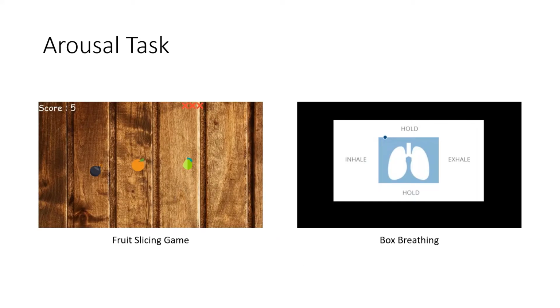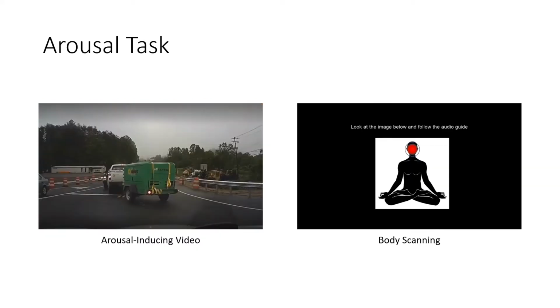In arousal calibration, the subject will perform 2 sets of tasks comprising 1 arousal-inducing task and 1 arousal-reducing task. In one set of arousal calibration tasks, a fruit slicing game is used to elicit arousal, while a deep breathing exercise is used to reduce arousal. In another set of tasks, a video which consists of personalized clips is used to elicit arousal, while body scanning is used to reduce arousal.